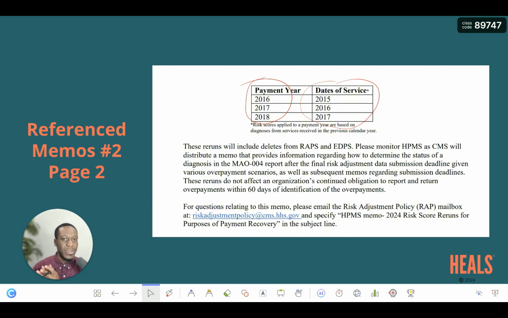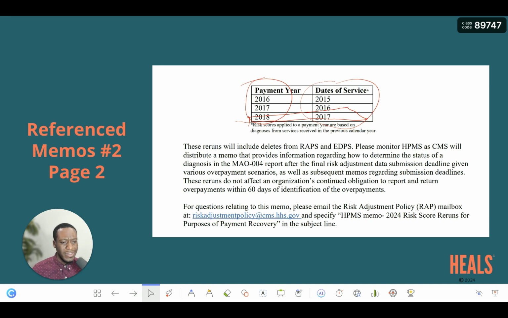For example, the last one that was released, which has a deadline upcoming by the end of this month, is for payment year 2018, which is 2017 date of service. This requires that you look at the date of service in 2017, and if you received any payment that is not accurate, then you need to submit deletes pertaining to 2017 date of service in order for CMS to clean this up. So these were all the payment years that CMS announced earlier this year that they were going to rerun payments for. And CMS referenced this in the memo for payment year 2018.